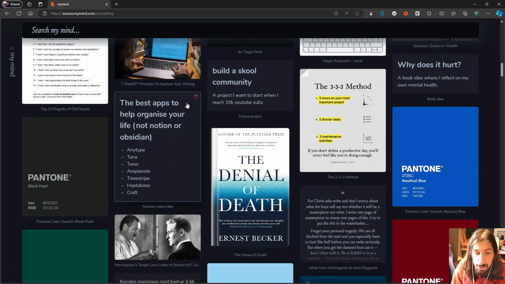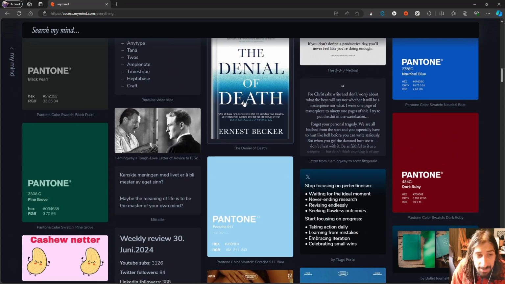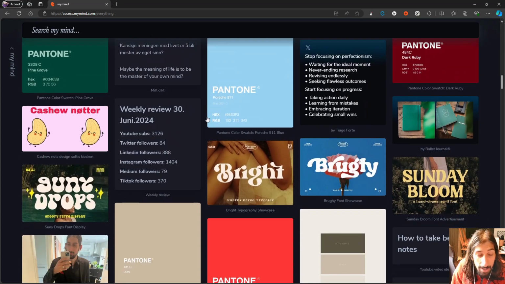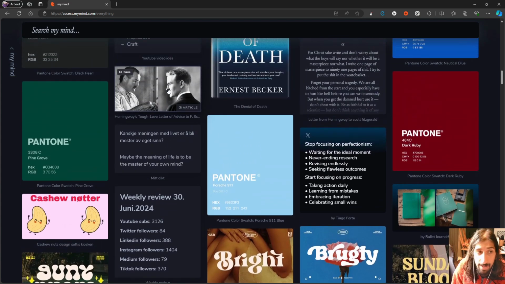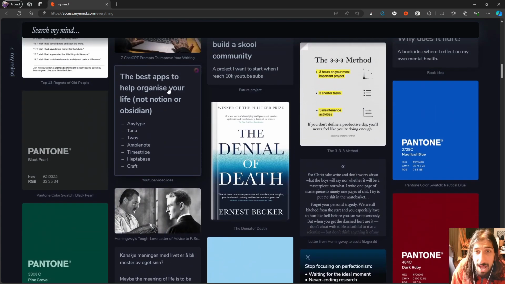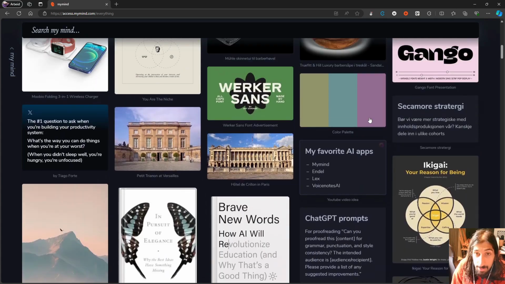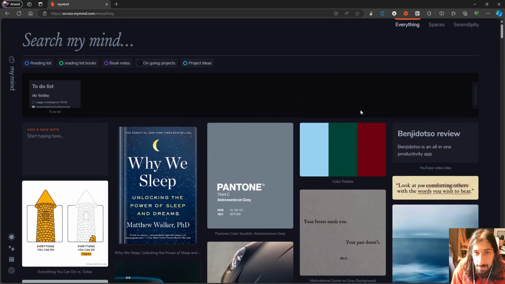I don't spend too much time organizing it, but I do on a regular basis try and go through it and look through everything that is inside of here, and just add a little bit of serendipity to my note taking. And this is definitely my favorite AI application. I like the way they improve the app. I like the way it looks. I like the team behind it and their philosophy. I just love this